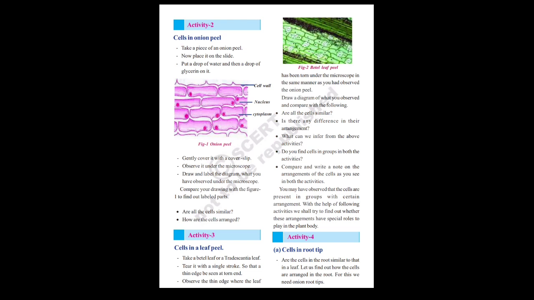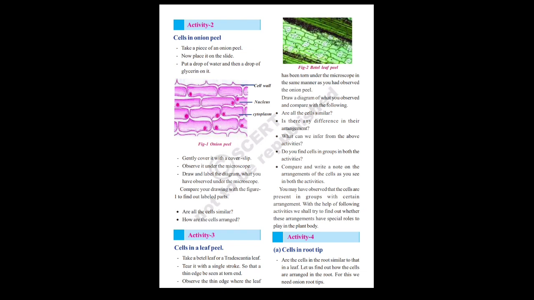How are the cells arranged here? The cells are arranged in a horizontal regular manner. At the same time, each and every cell is completely identical to the other cells. They are arranged regularly, not irregularly, not improperly. At the same time, the cells are completely identical to one another. This is the second activity.